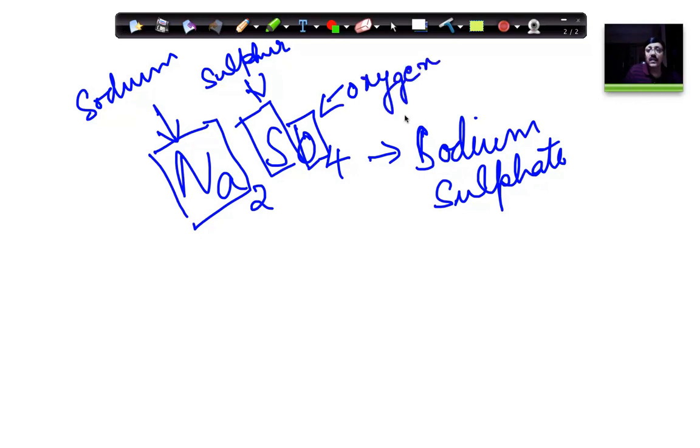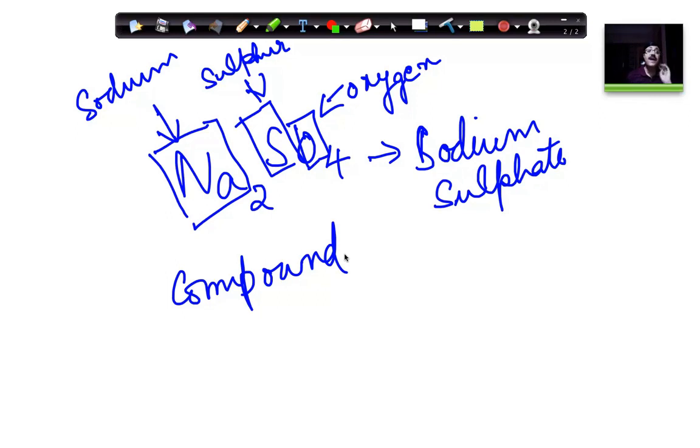So you can see here again, it's a compound. Why? Because it has got multiple elements. So compounds can have 2 or more elements, right? It depends. There can be very complex compounds which have 10 elements in them. That's possible, right? But this is a compound which has got 3 elements in it: sodium, sulfur, and oxygen.